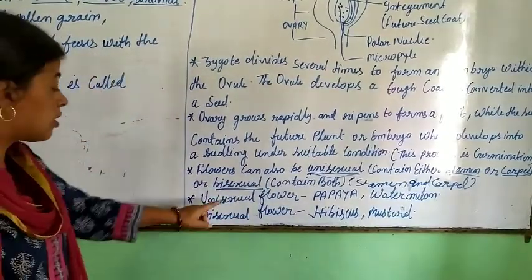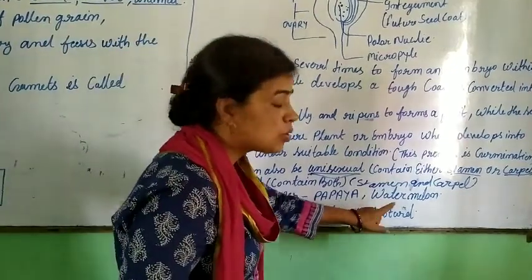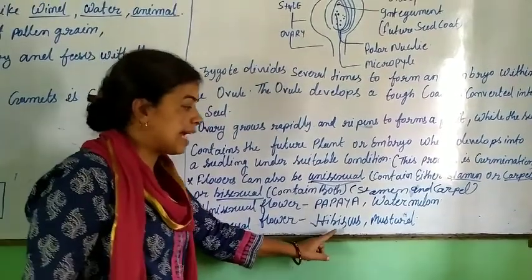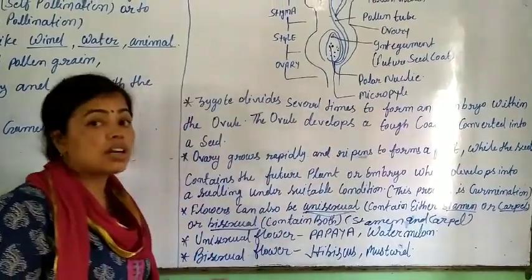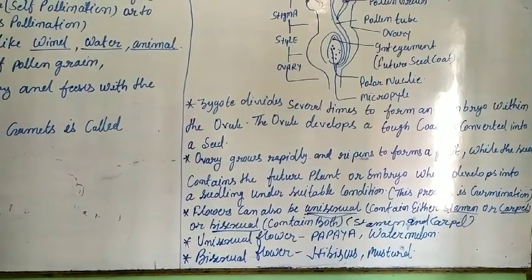Let's see examples. Unisexual flowers: papaya and watermelon. Bisexual flowers: hibiscus and mustard. This is the end of reproduction in plants.